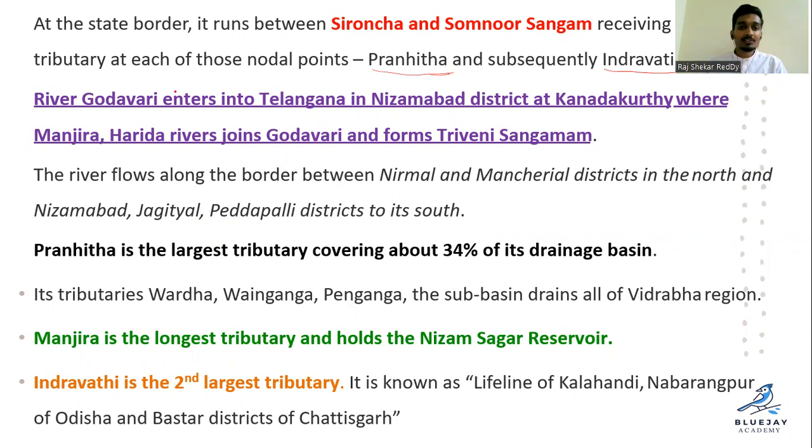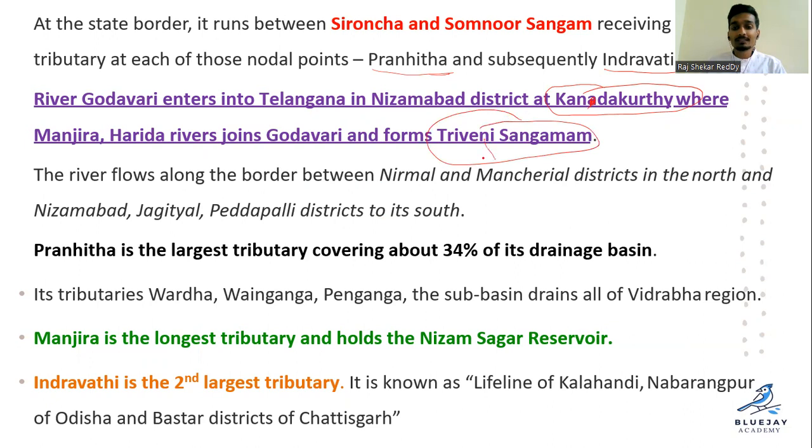And the river enters Telangana in Nizamabad district, in the Kandakurti area, where the Manjira and Haridra rivers join the Godavari and form the Triveni Sangamam.